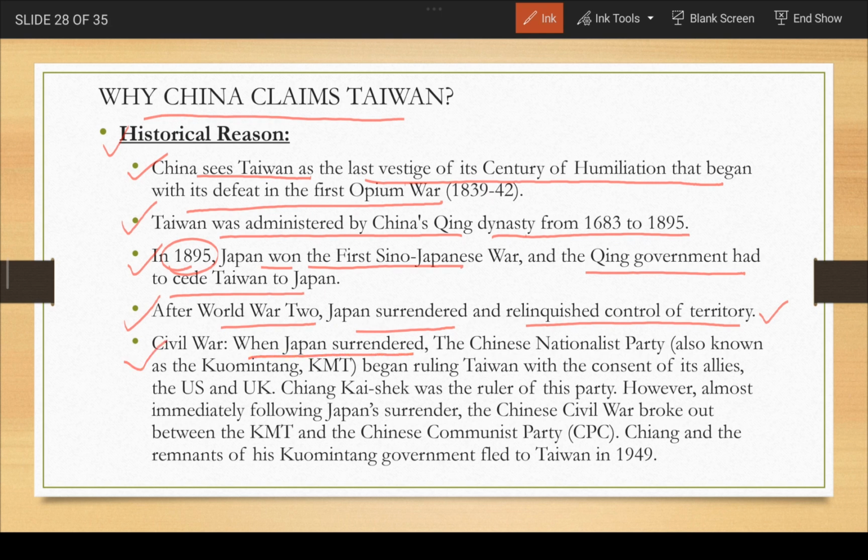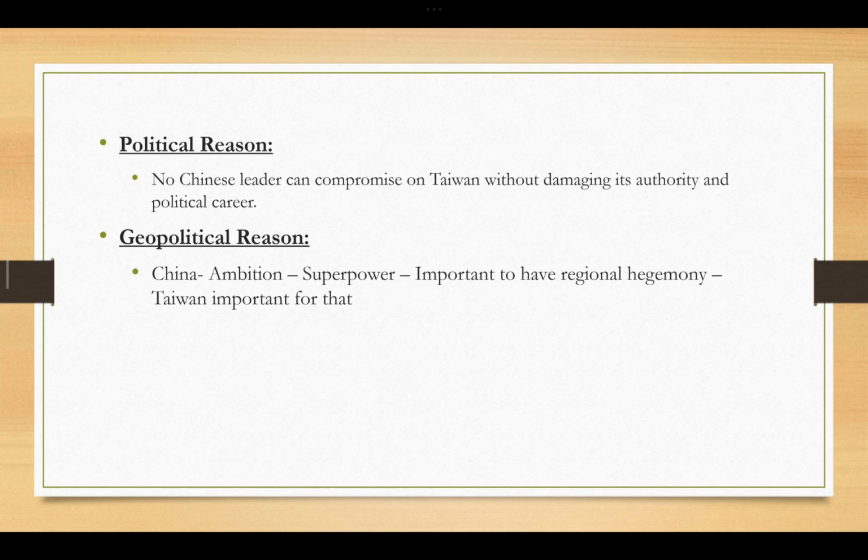So when Japan surrendered, the Chinese Nationalist Party, जिसे Kuomintang बोलते थे, KMT, began ruling Taiwan with the consent of its allies, the US and UK. Chiang Kai-shek was the ruler of this party. However, almost immediately following the Japan surrender, the Chinese civil war broke out between KMT and the Chinese Communist Party, and Chiang and the remnants of his Kuomintang government fled to Taiwan in 1949. So moving forward, there are political reasons.